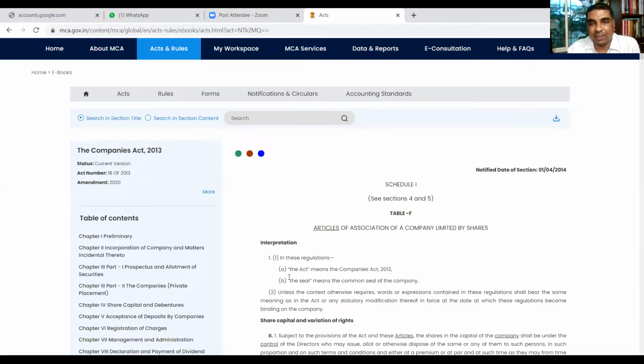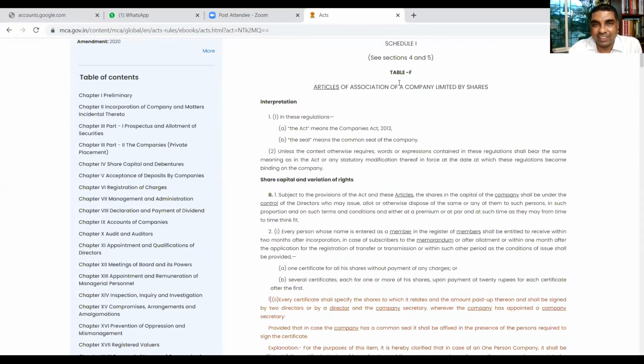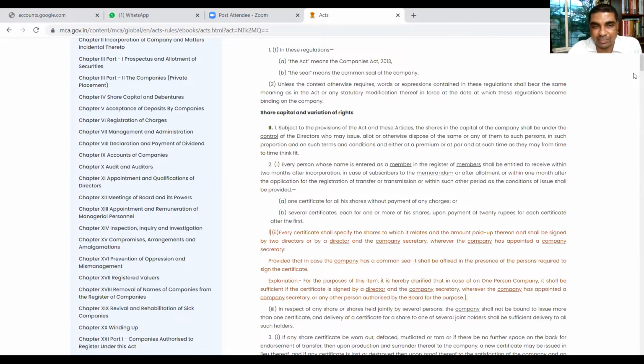Table F, you look. Now you see what is here. This is an Articles of Association. So this is, you can say, a model article. This is the Articles of Association of a company limited by shares. This talks about, first of all, interpretation, how this can be interpreted, share capital and voting rights. So those aspects are discussed here.